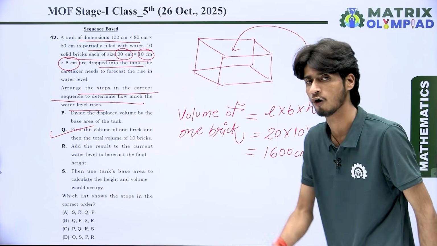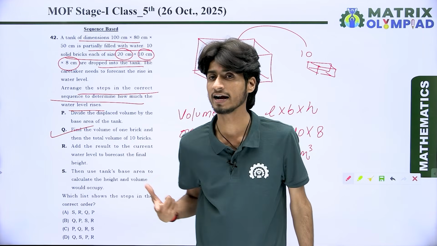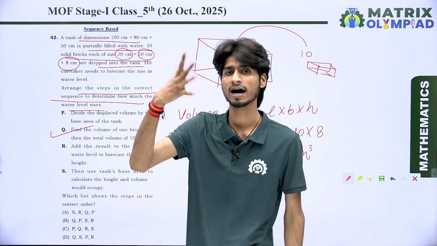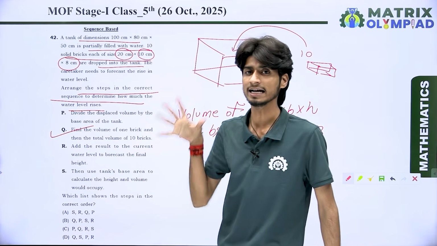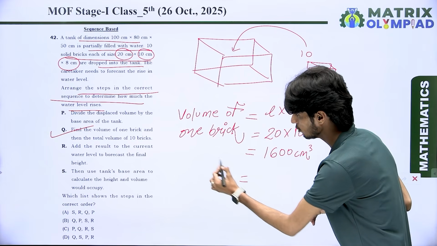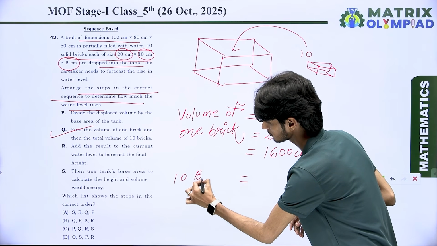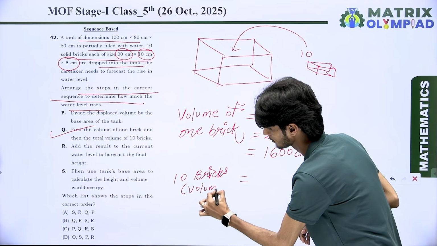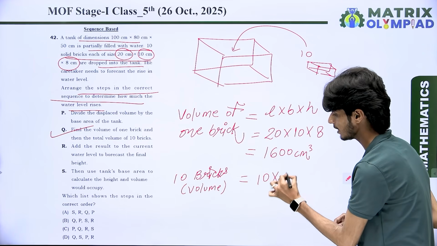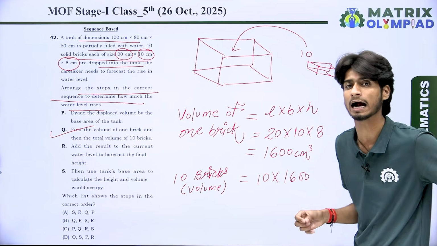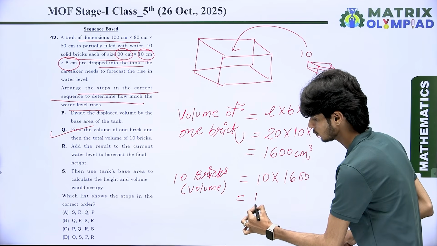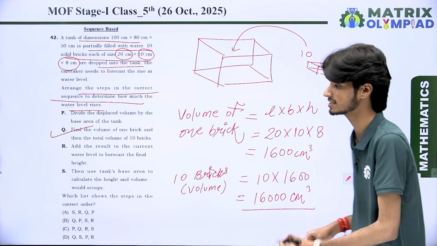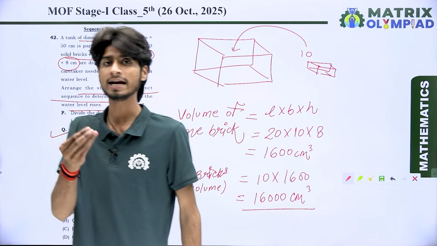This is the volume of 1 brick, and we want to find out the volume of 10 bricks because the total number of bricks filled in the tank is 10. Volume of 10 bricks is equal to 10 multiplied by 1 brick volume, which is 1600 centimeter cube. And when both are multiplied, we get 16,000 centimeter cube. This is the total volume of 10 bricks.